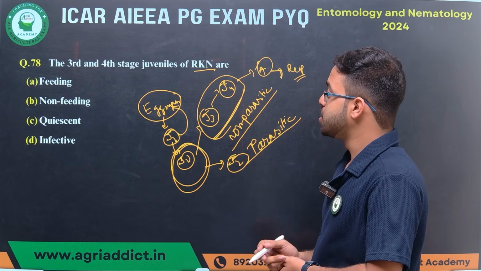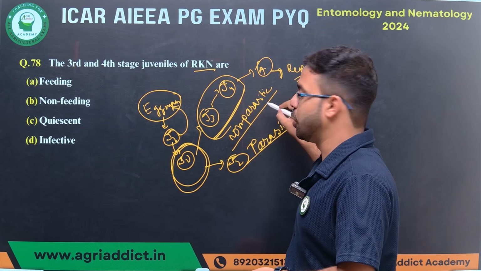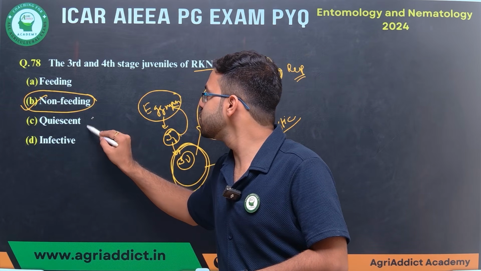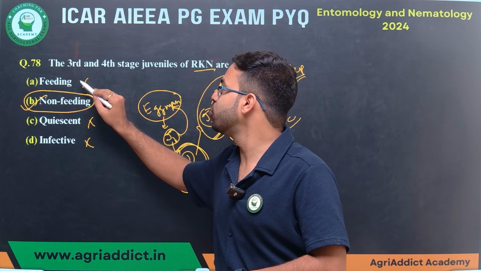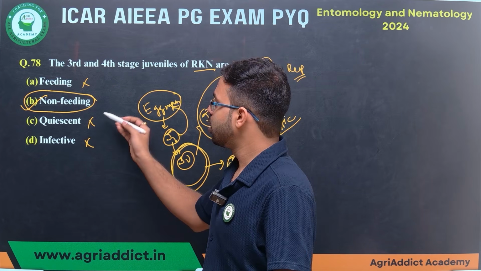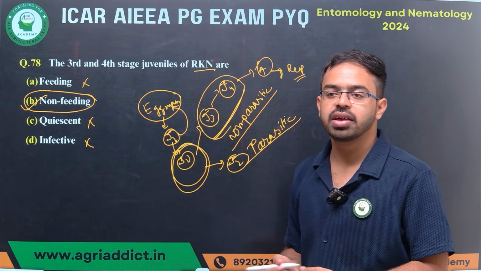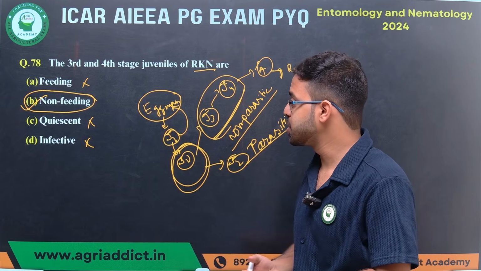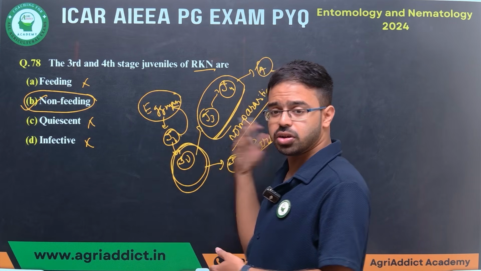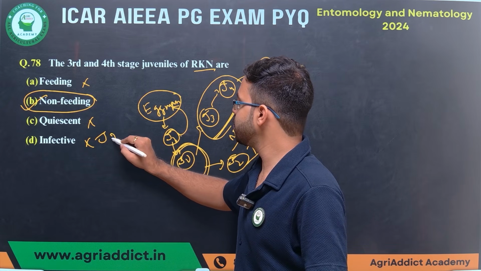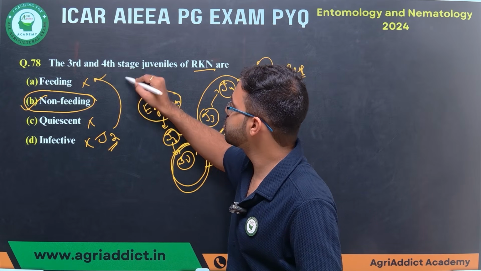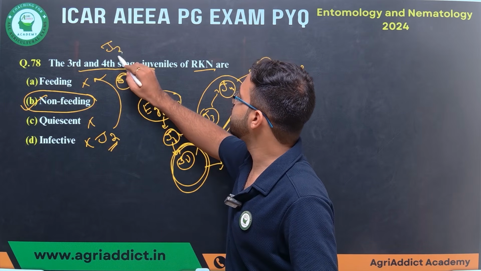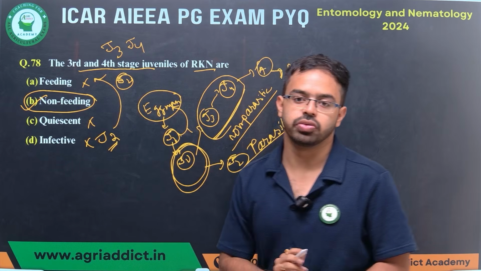Okay. So third and fourth stage juveniles are non-parasitic, meaning they are non-feeding. They are not quiescent, they are not infective, they are not feeding. They are not quiescent because the quiescent stage is shown by adults only, or sometimes the eggs also go under quiescence. This is not infective because only J2 is infective, and infective means it is the feeding stage only. J2 is the only feeding stage. So the third and fourth stage juveniles, J3 and J4, are non-feeding.